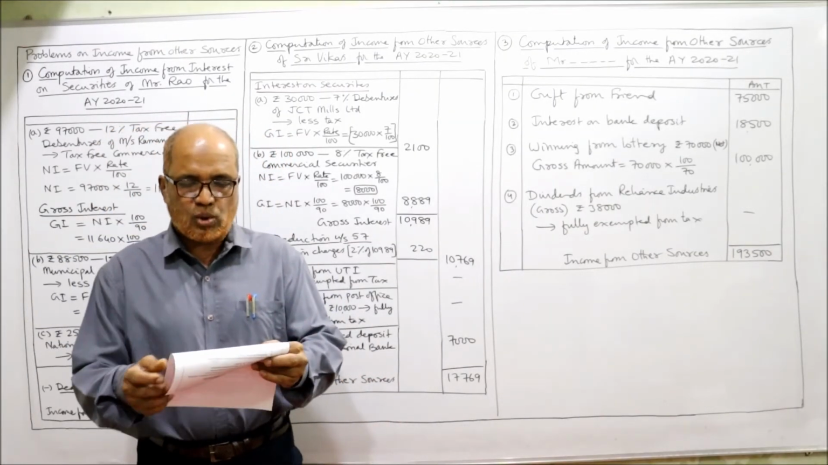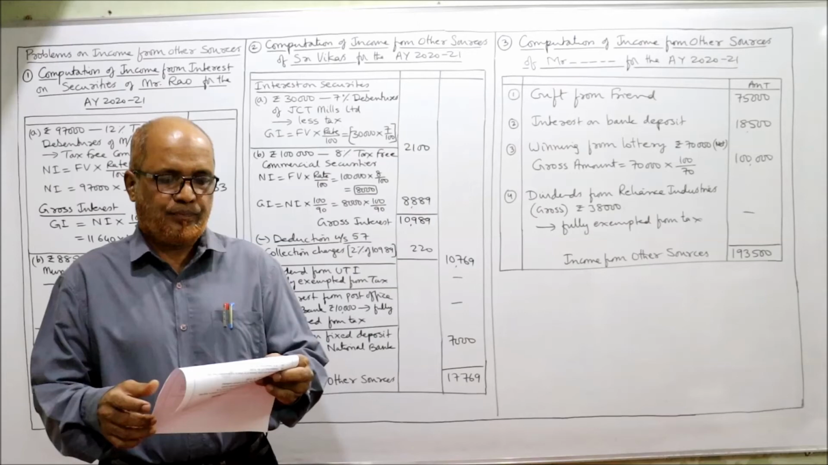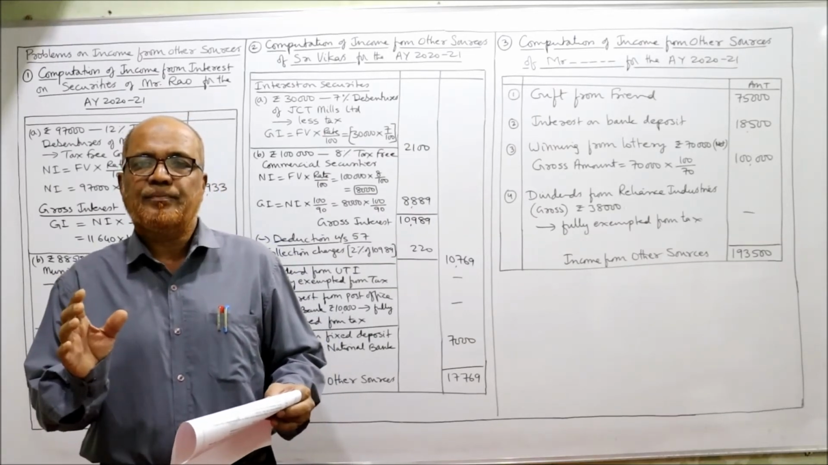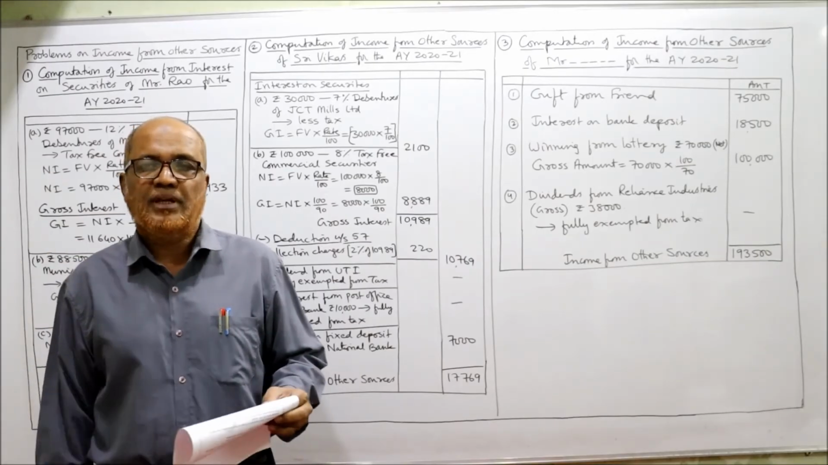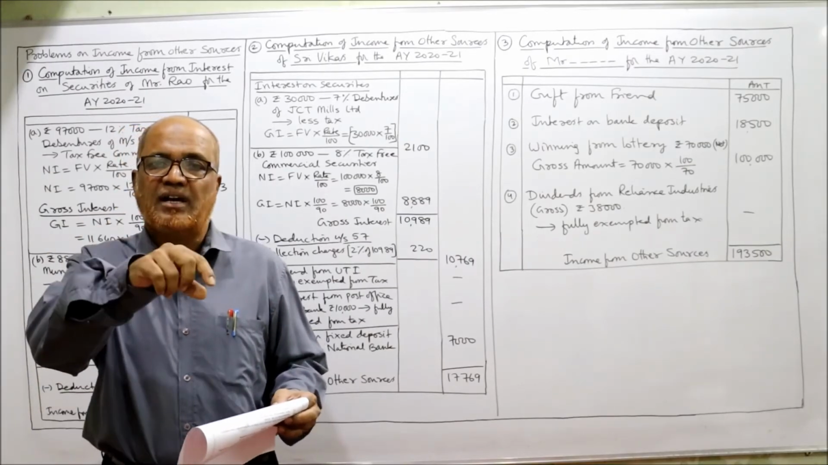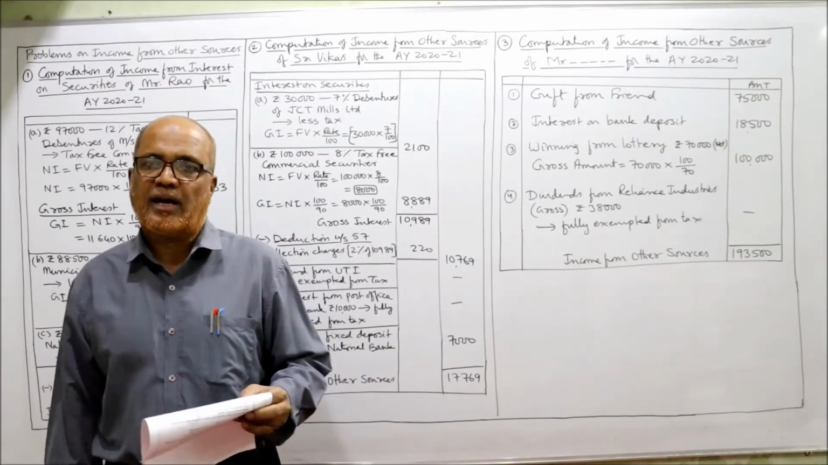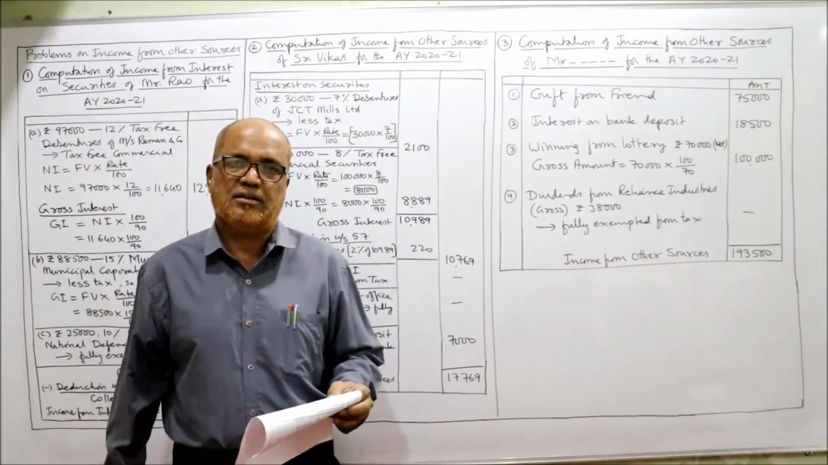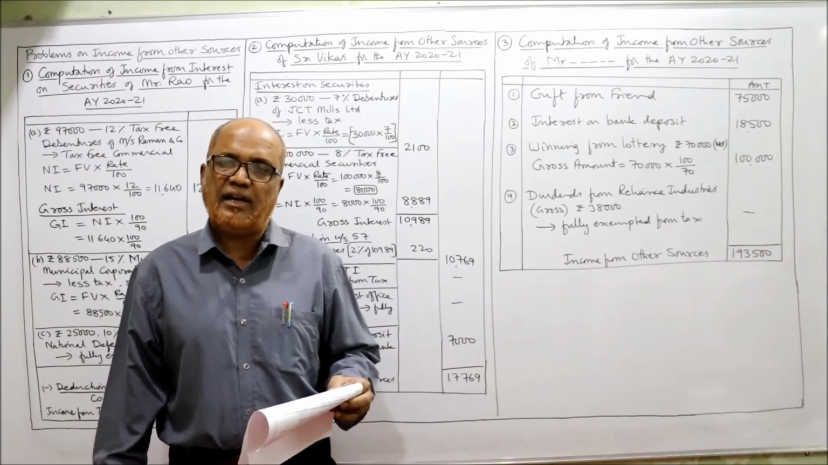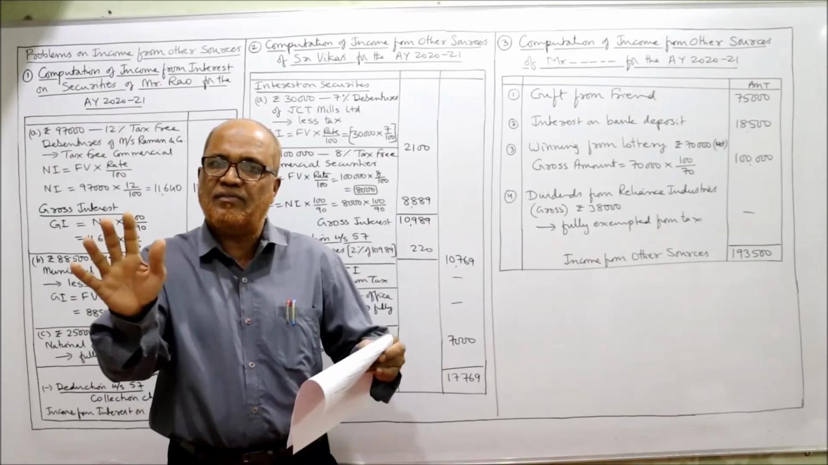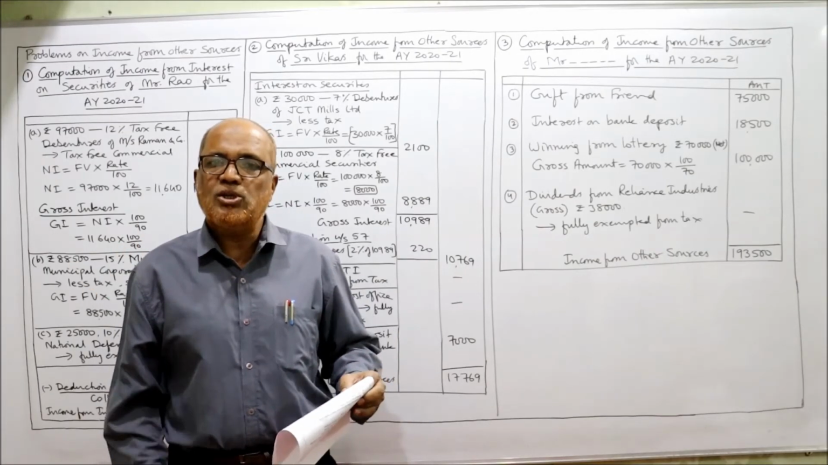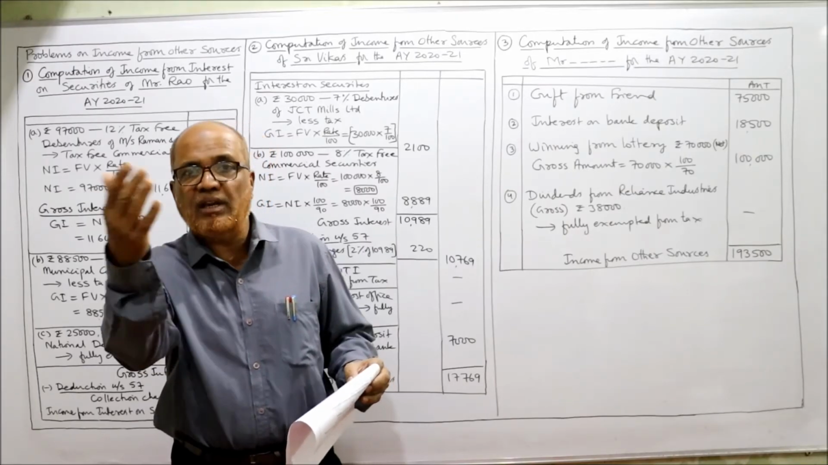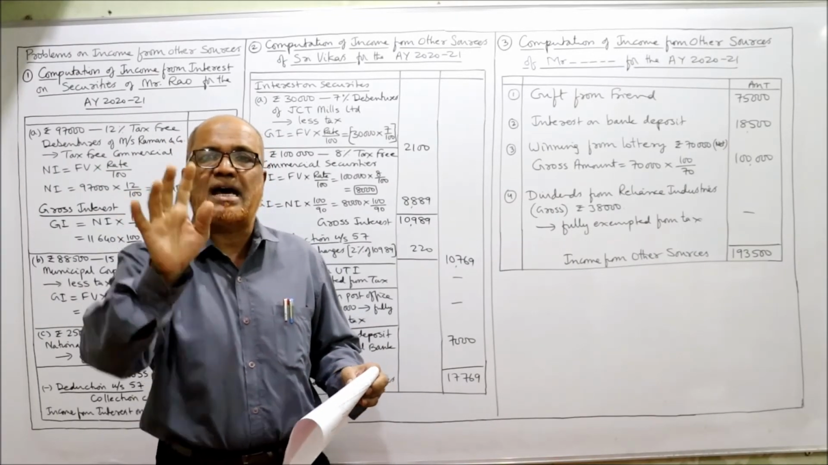Compute income from other sources from the information given below. Gift from friend. Any gift received over 50,000 rupees, whether in cash or kind, is fully taxable. Below 50,000 gift is received, it is not taxable. That means you should not say that 50,000 is the exempted limit. No. If he is having more than 50,000, complete amount is taxable.